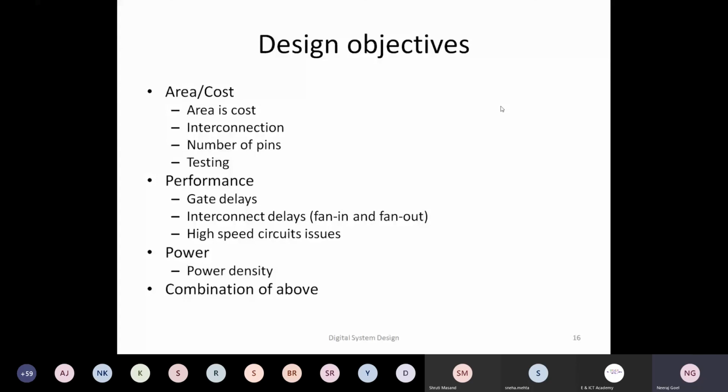That way, it can always be made to last long. But that's why power with performance is always an objective. You have to perform well, but power has to be less. So in most cases, whenever we are designing, my objective is not only functionality but also to minimize cost, minimize area, maximize performance, and also minimize power.